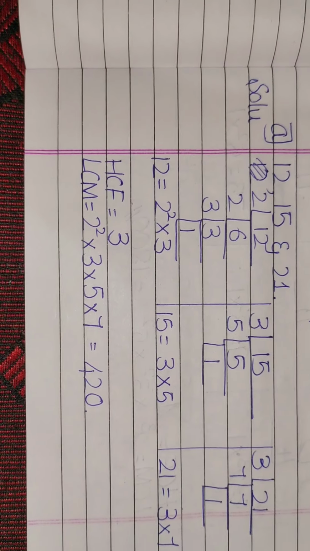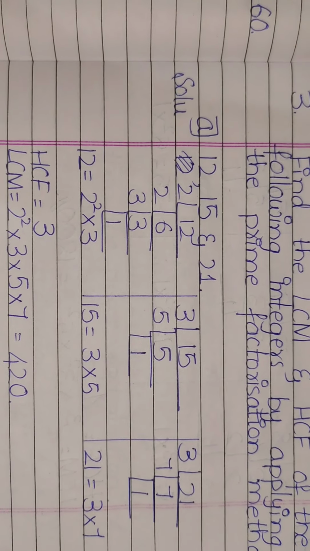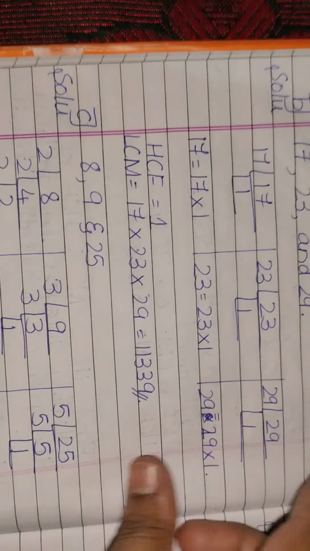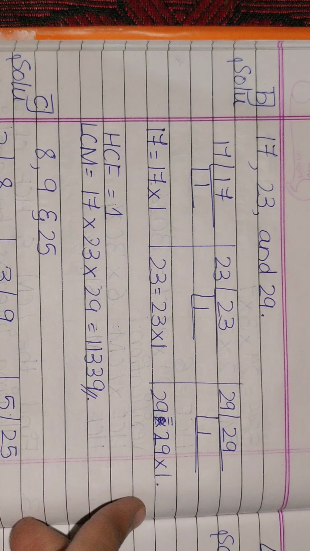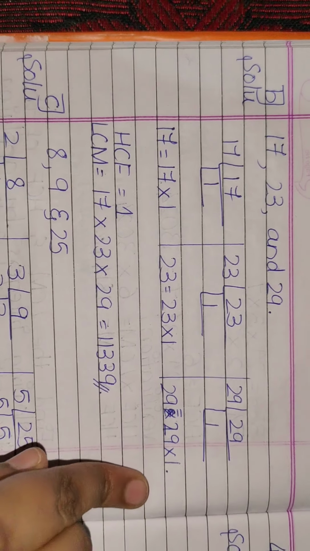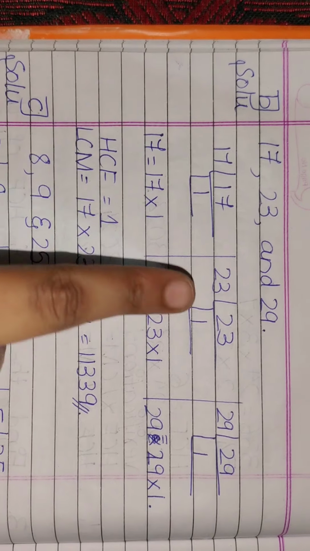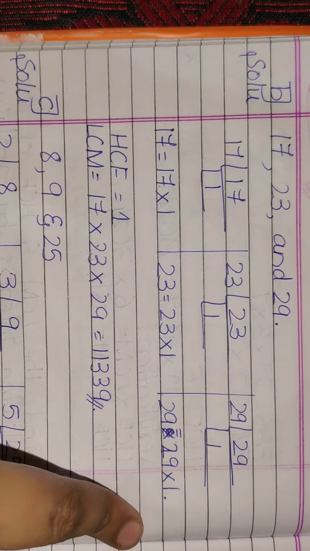No need of verification. Only if the verification is given in your question do you have to solve it, or else no. Followed by the same sum, you will solve 17, 23 and 29. When you derive it, it is a little bit changed. Only one factor has been derived. So at that time you will write the 1 also.